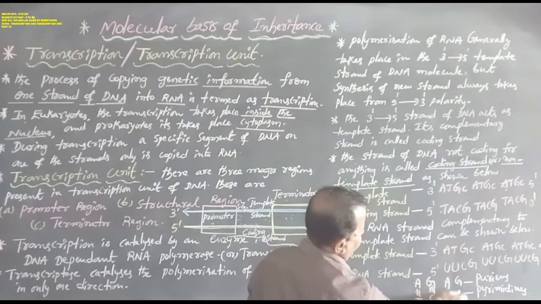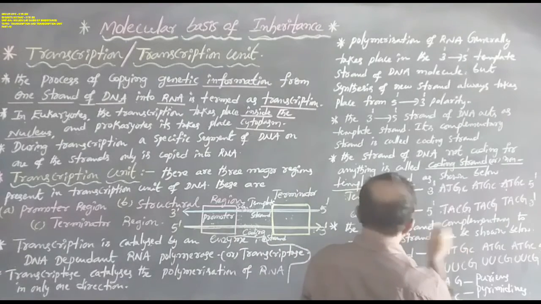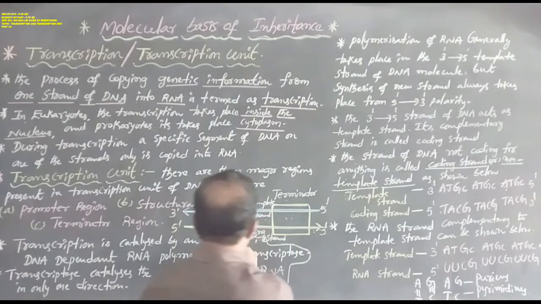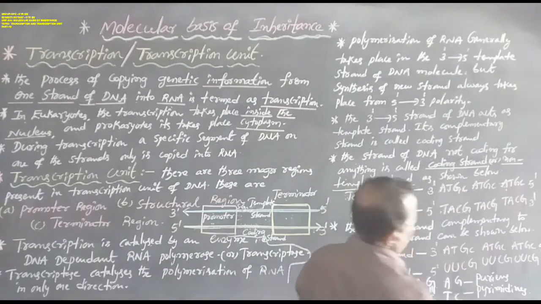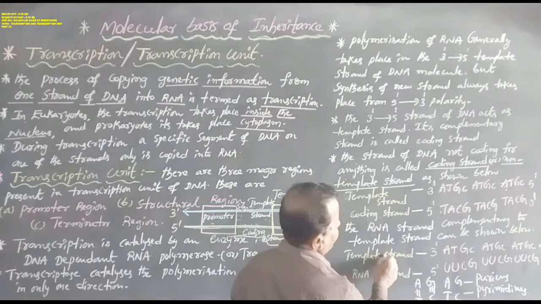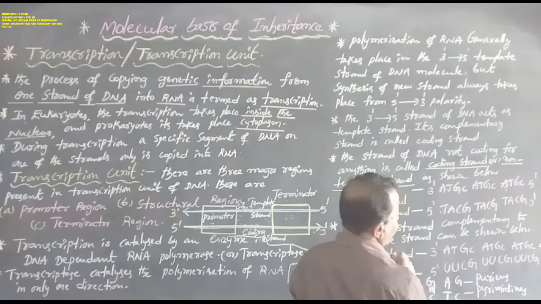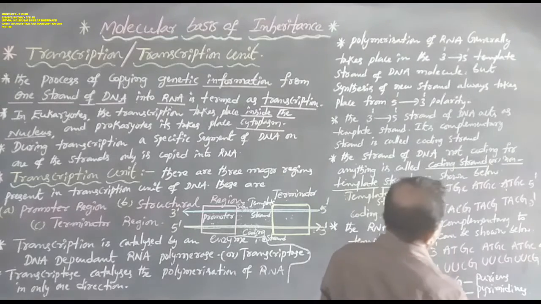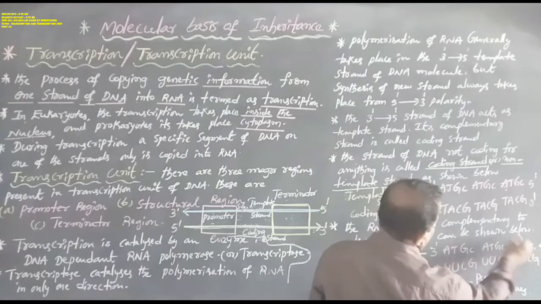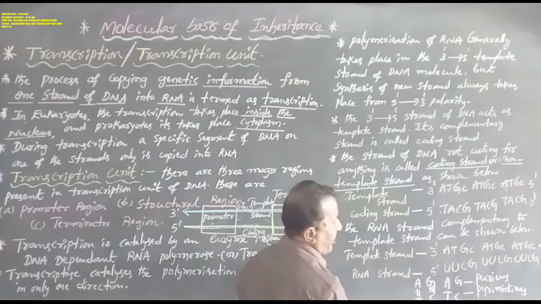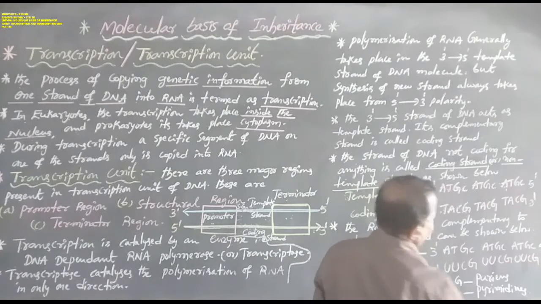According to this phenomenon, next coming to the RNA strand complementary to the template strand. The RNA strand complementary to the template strand can be shown below. The template strand, towards 3 prime to 5 prime, contains some nitrogen bases, that is A, T, G, C. Hence the mRNA strand will run 5 prime to 3 prime.